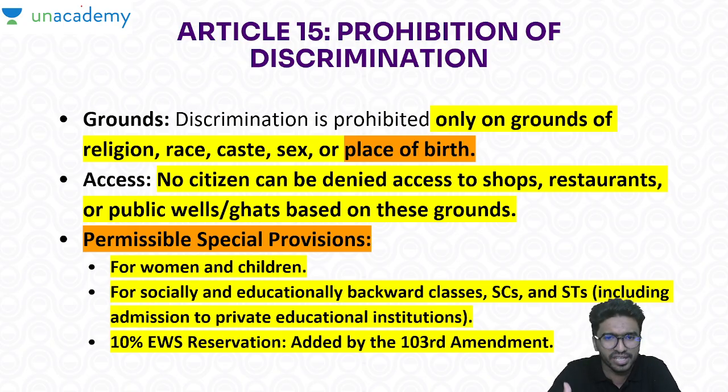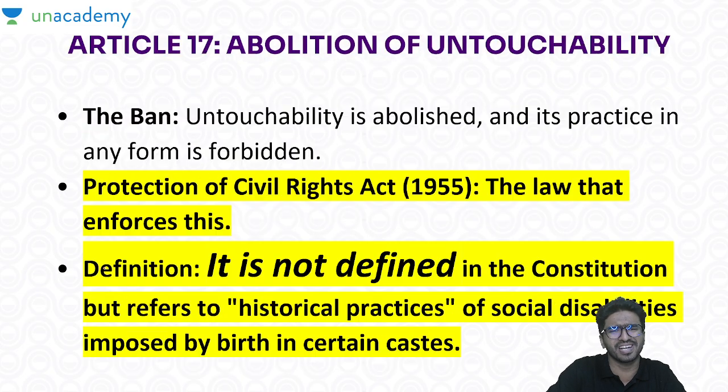But you also have to understand, discriminations are possible with regard to age, with reference to education, with reference to your economic condition, which means that if you are economically weak, some things can be done for you. Understood? Then residence. But here it is only place of birth when we talk about Article 15. Now there are some permissible special provisions for women and children, for SC, ST, OBC, EWS. We give them some special consideration.